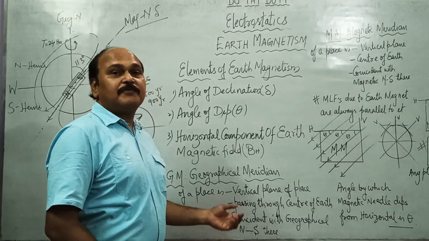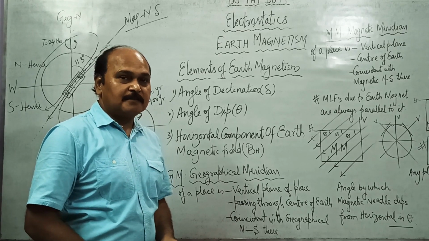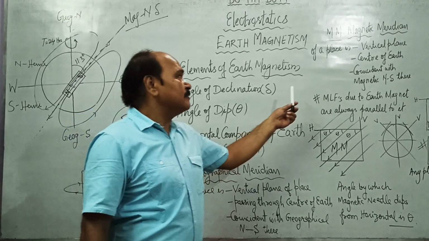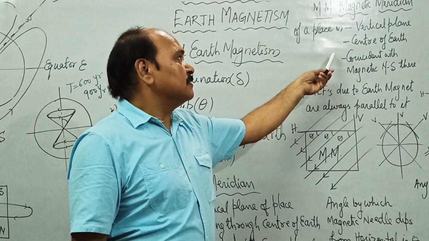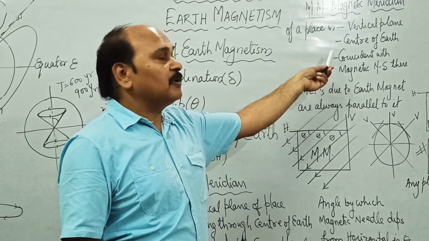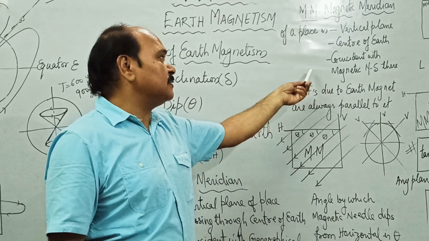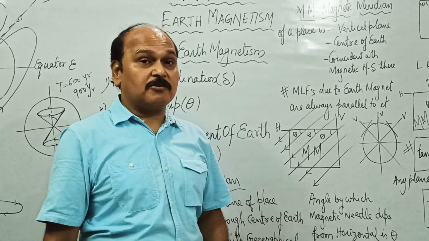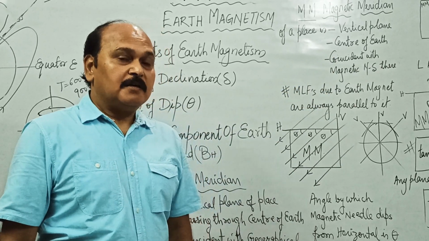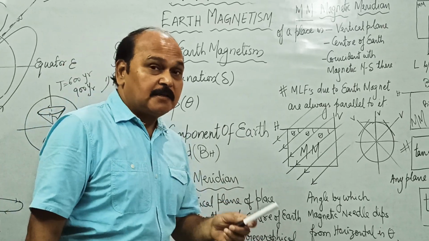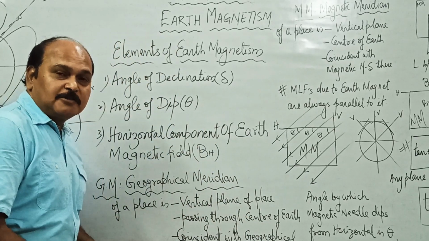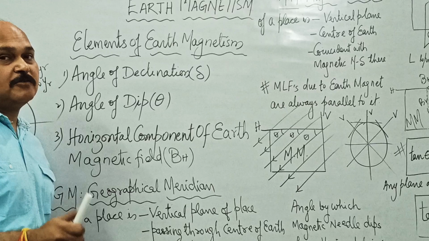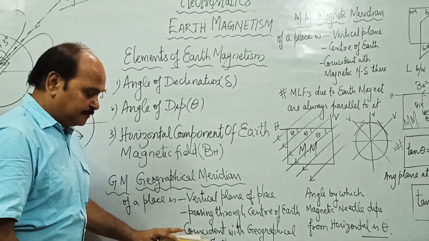And again, there can be infinite planes passing through this axis. So all these planes will have these three properties. Well, they are going to be called vertical planes. They would all pass through the center of Earth and they would all coincide with magnetic north-south. But another very important property of this plane is that magnetic lines of forces due to Earth magnet are always parallel to this plane. Let us understand this.